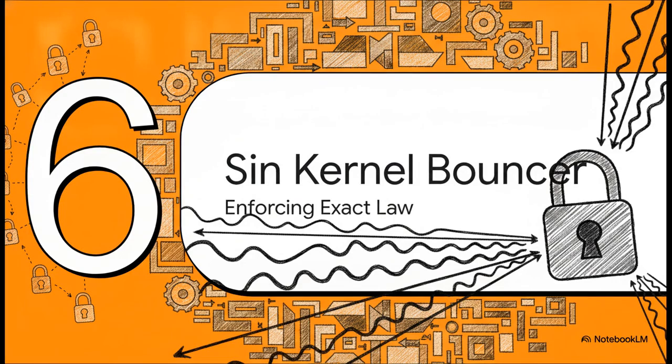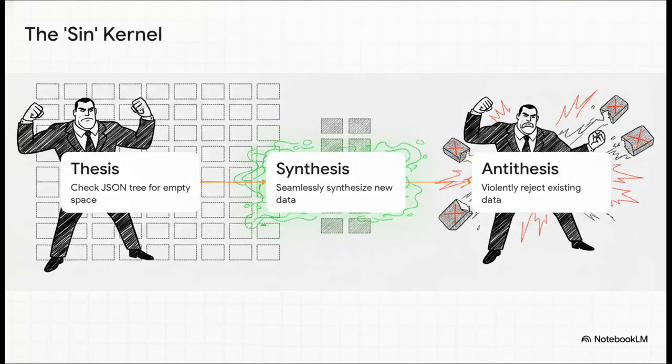Which brings us to our final part, Section 6, the SYN kernel bouncer, enforcing deterministic law. Of course, when your database acts as a self-reproducing automaton, spawning new nodes dynamically, you need an uncompromising gatekeeper to maintain that perfect order. That gatekeeper is the mathematical SYN kernel function. I want you to picture this as a super strict bouncer standing at the door of a club.